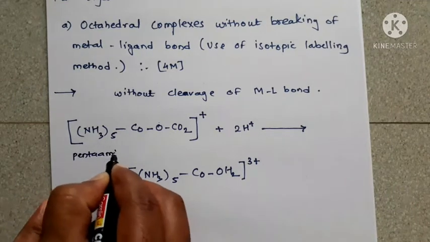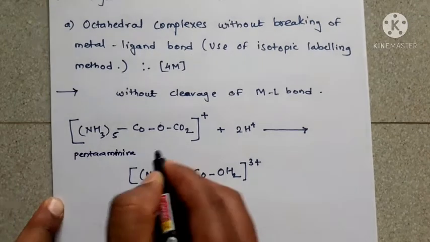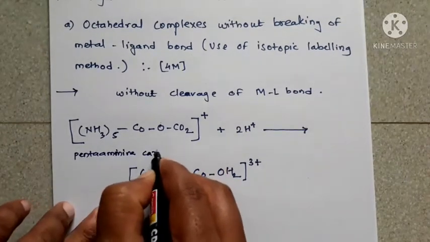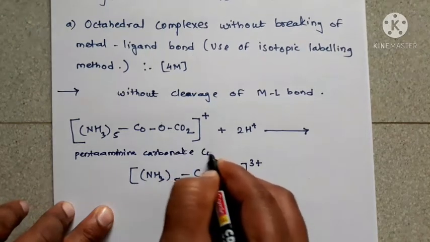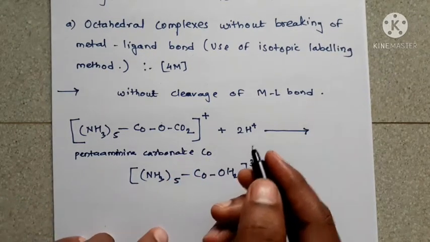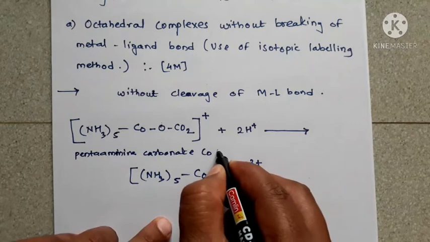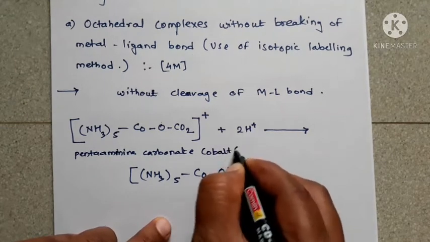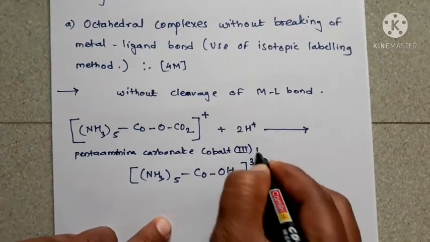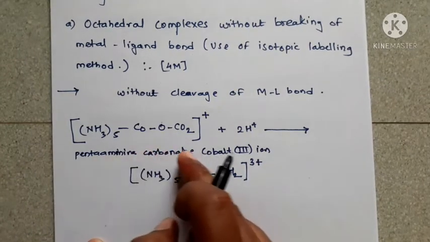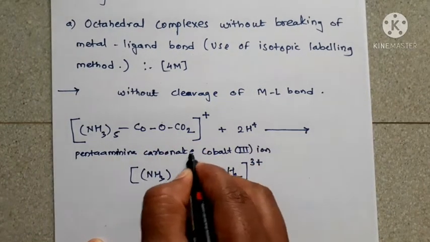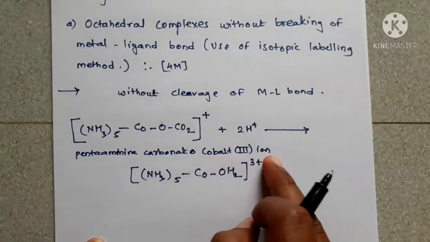Pentaamine, carbonato, cobalt, 3 ion. The name of this complex is pentaamine carbonato cobalt 3 ion.